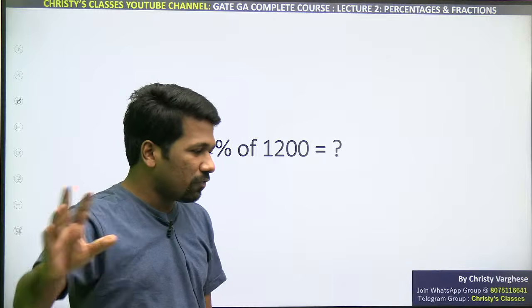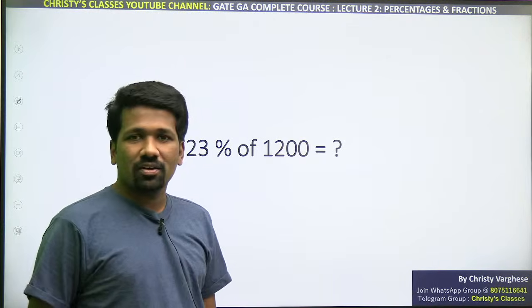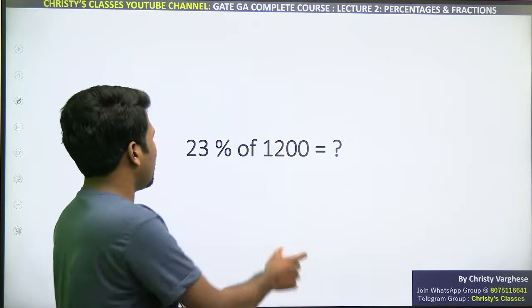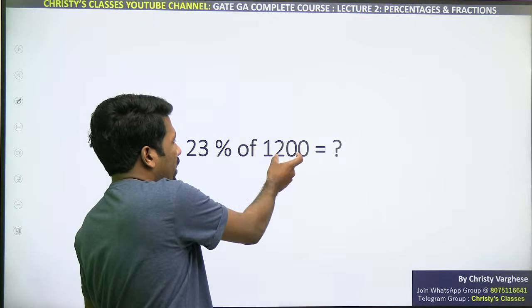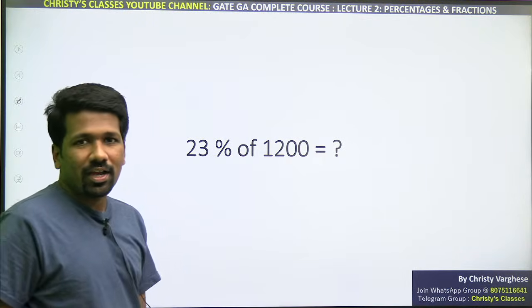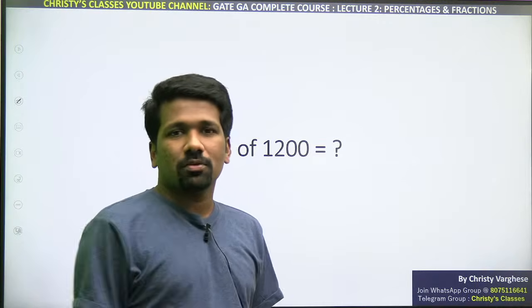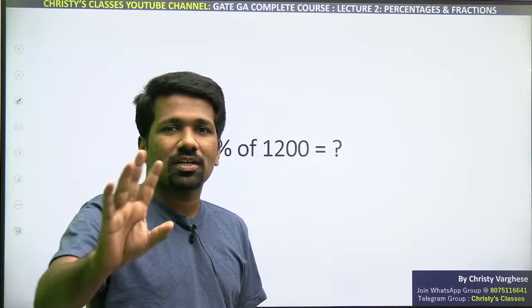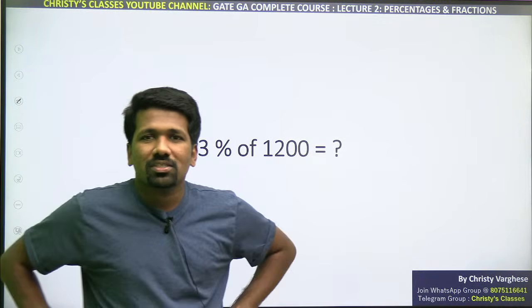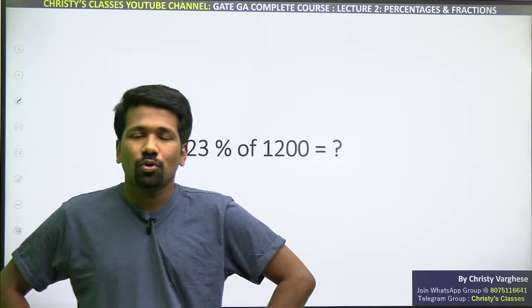iPhone price, normal iPhone price se bhi 23% kam hai. And if you don't want to take an iPhone, you take a smaller thing like a pen drive. 1200 rupee wala pen drive hai. Normally 1200 rupee hai uska price, lekin abhi 23% discount hai. So kitna rupee save kar sakta hai, that we need to know.